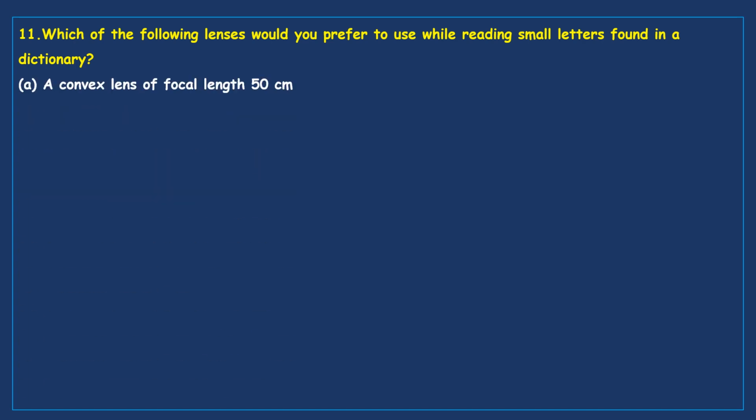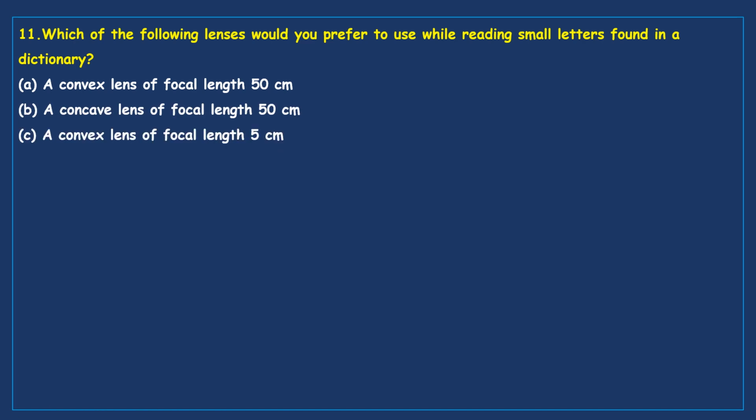Option A, a convex lens of focal length 50 centimeter; a concave lens of focal length 50 centimeter; a convex lens of focal length 5 centimeters; a concave lens of focal length 5 centimeter. So they are finding it very difficult to read the dictionary.